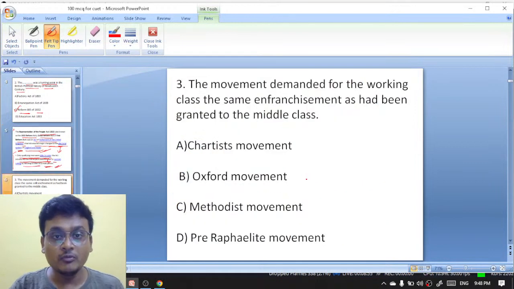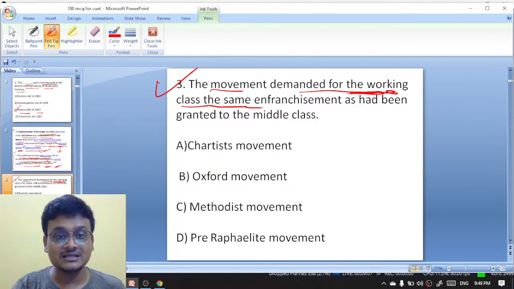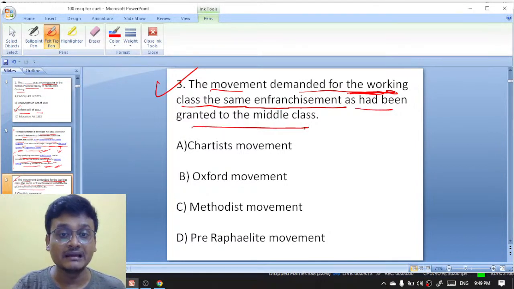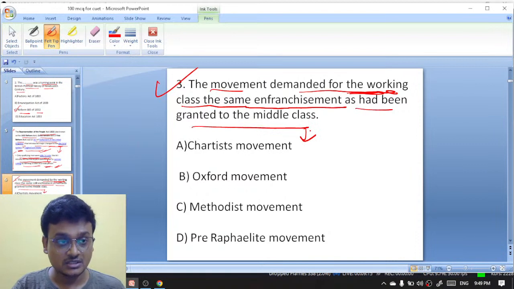Now moving on to question number 3 here. The dash movement demanded for the working class the same enfranchisement as had been granted to the middle class. Now, the Reform Act was about the middle class.